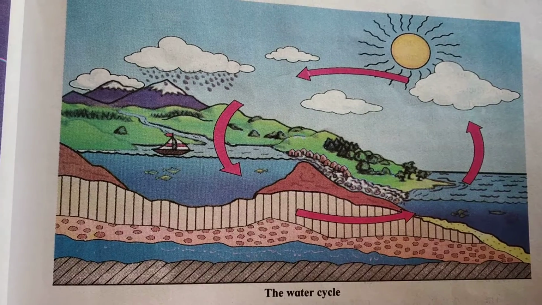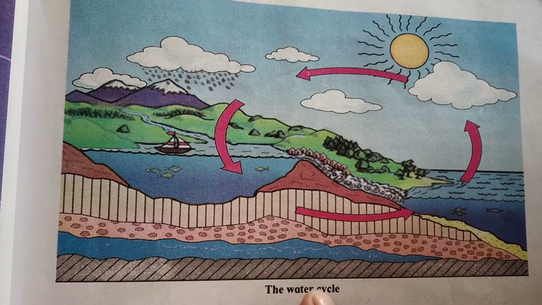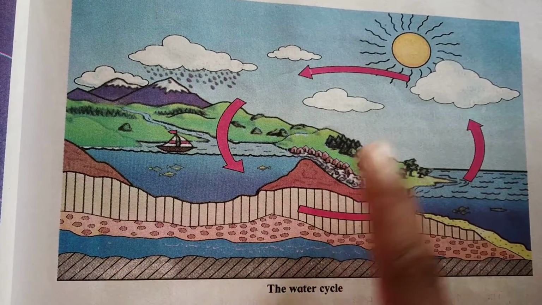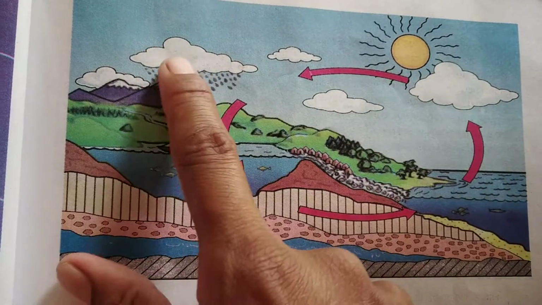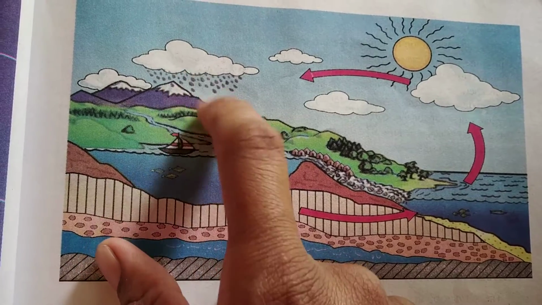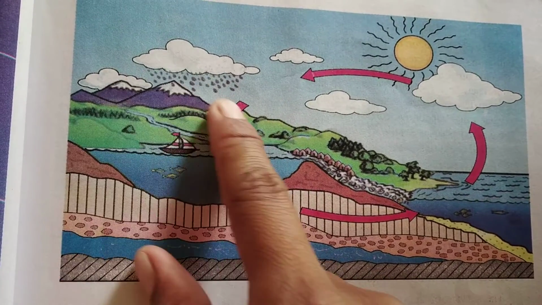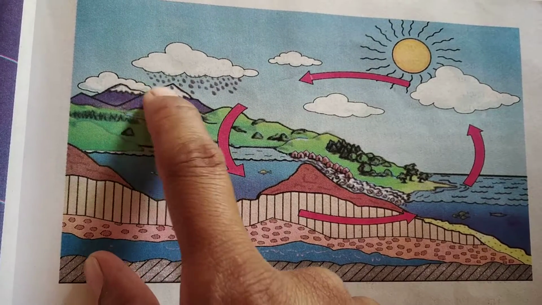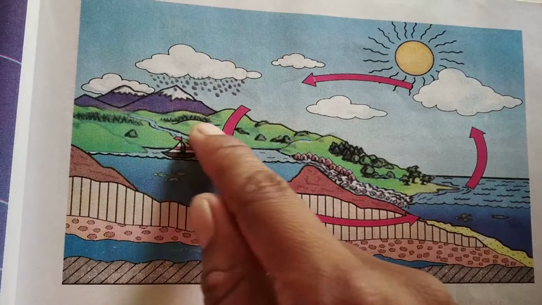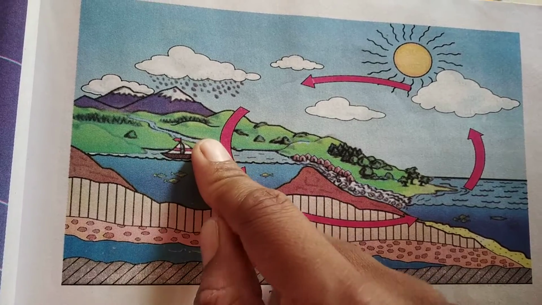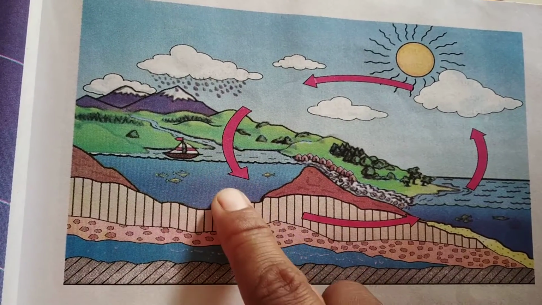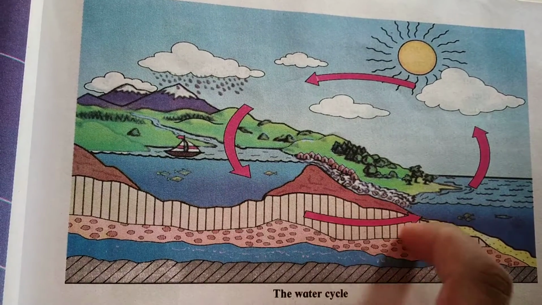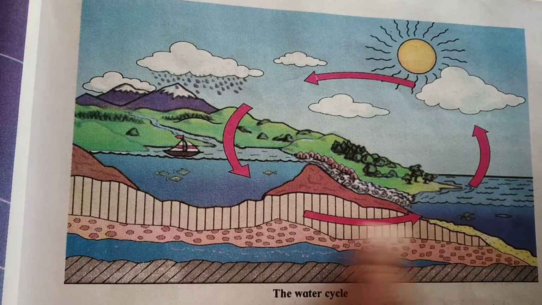Hello students, today we will see the water cycle. So what do you see in this picture? You can see the sun, clouds, and rainfall on the hills. Grass is here, and the water which falls on the hills moves and flows into the sea or river. And here you can see the layers of soil.